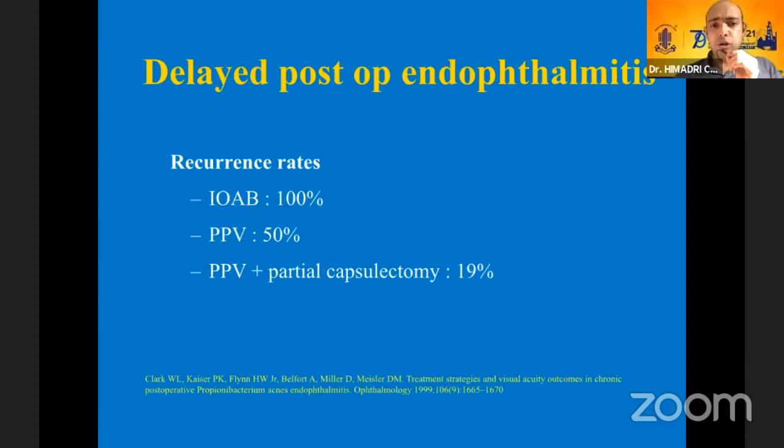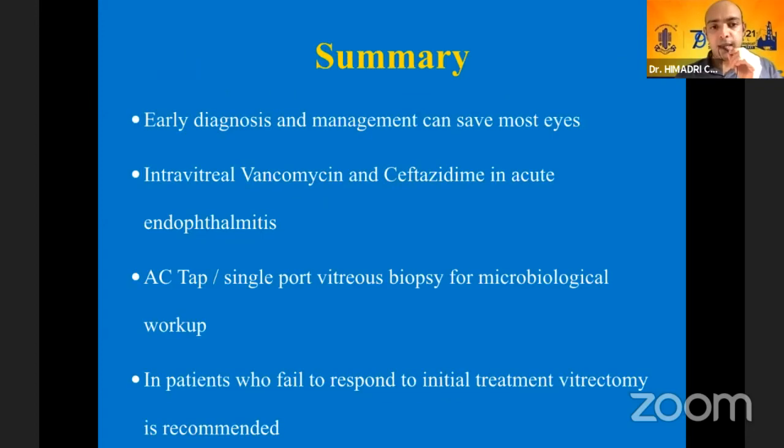In delayed post-op cases, only intravitreal injections might not be helpful, and you might have to go for a pars plana vitrectomy with a partial capsulectomy or even a lens removal. So to summarize, early diagnosis and management can save most eyes. In the absence of large-scale studies with the newer drugs, we have to go in for vancomycin and ceftazidime in acute endophthalmitis in the first stage. AC tap and a single port vitrectomy can be done for microbiology. And in patients who fail to respond to initial treatment, vitrectomy is recommended.